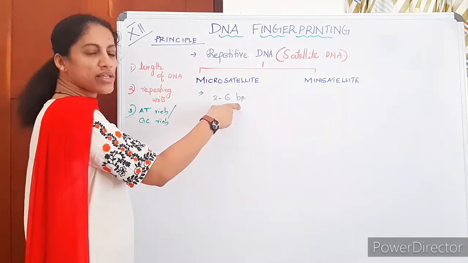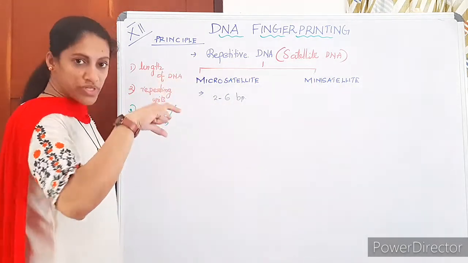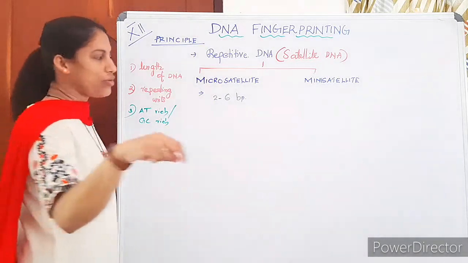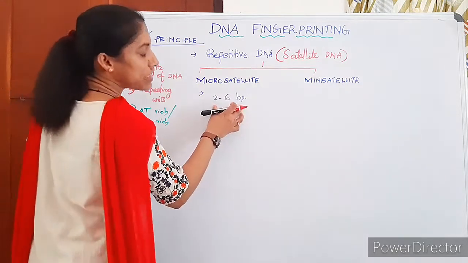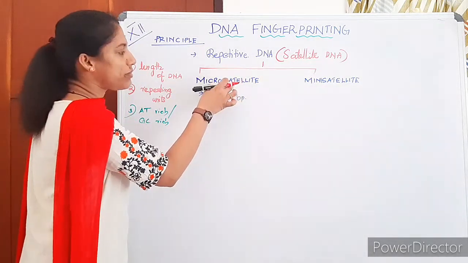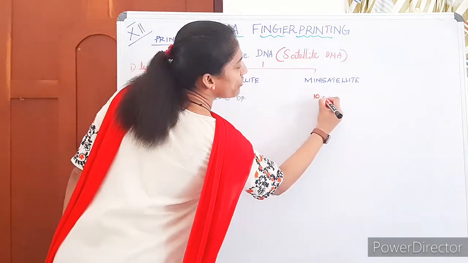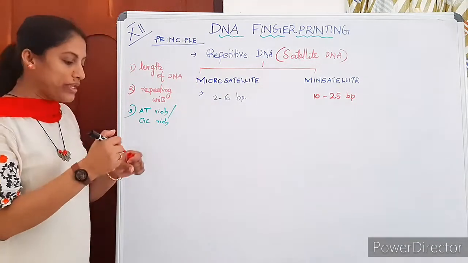Anyway, since it is dealing with computer software, it is calculated in kilobase size, KB. Anyway, 2 to 6 base pairs repeated means that is coming under microsatellites. If the repeat is a 10 to 25 base pair repeat, that is coming under minisatellite.